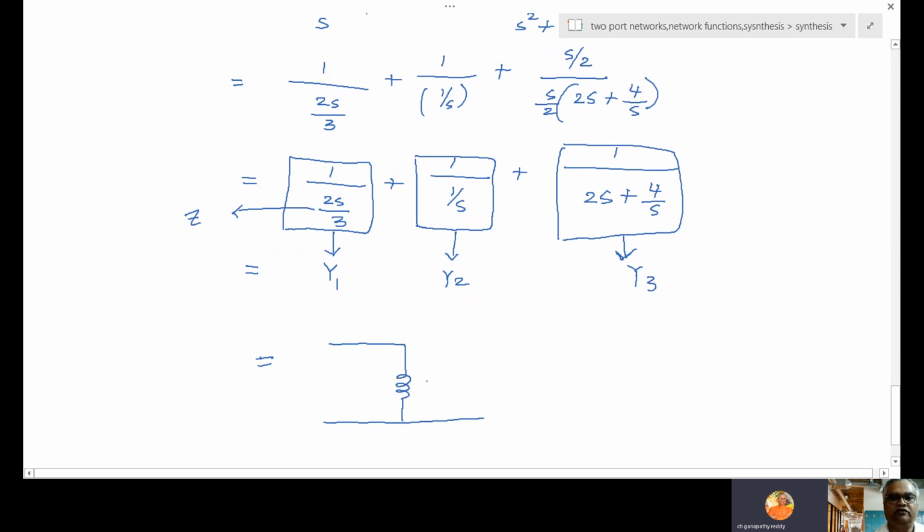So this inductor value, S coefficient is 2 by 3 henry. Next element is what? Again, this is Z, na? 1 by S. So Z is 1 by S means capacitor. What is S coefficient? 1. So 1 farad.